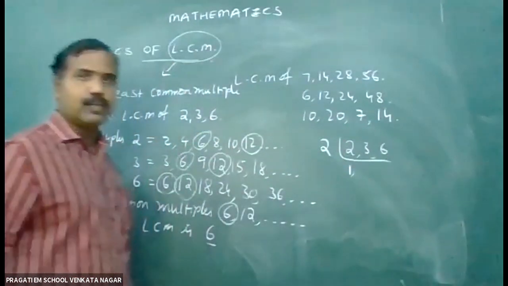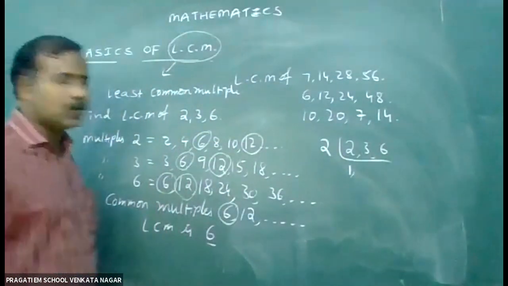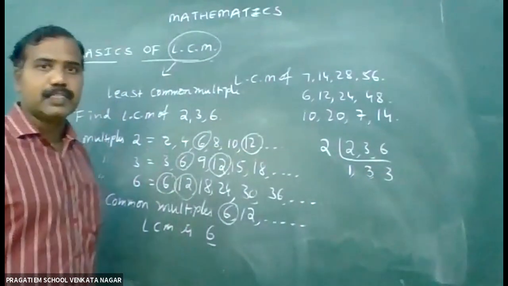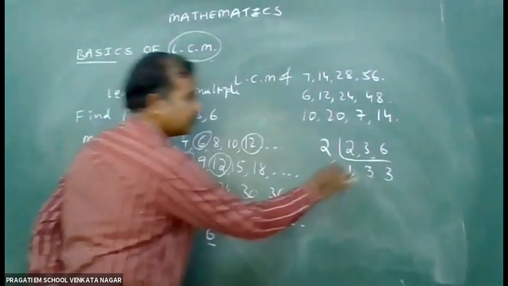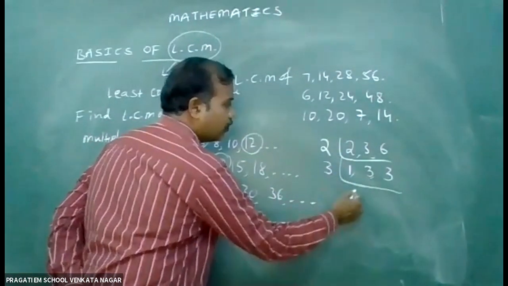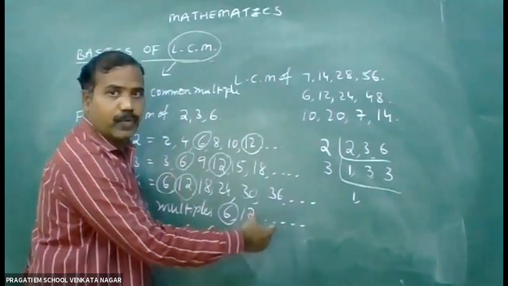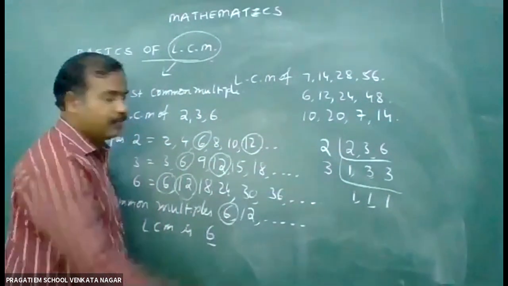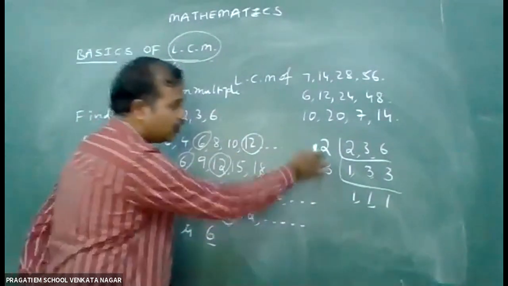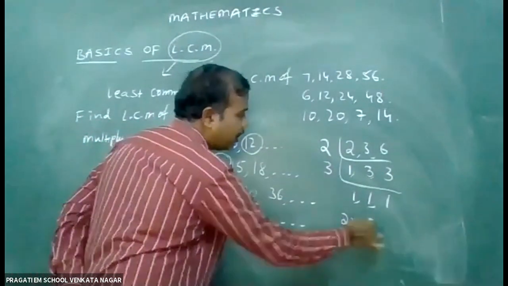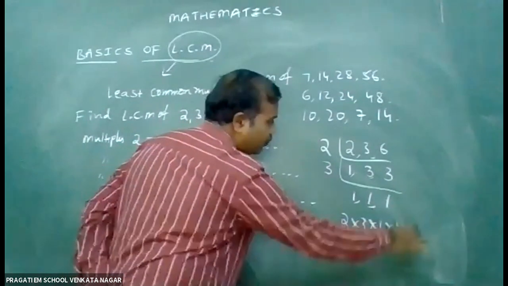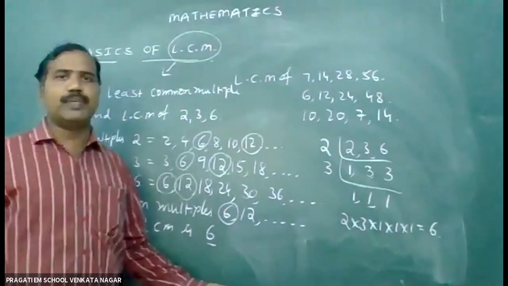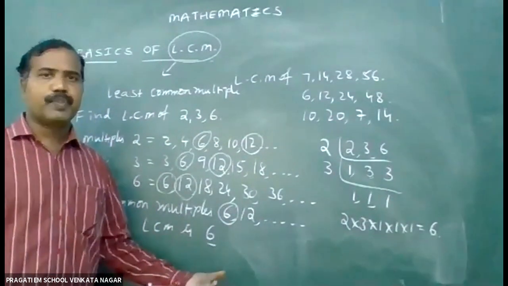2 ones are 2. 3 there. 2 3s are 6. In 3 table, we have 3 ones are 3. Just you multiply all these values. 2 into 3 into 1 into 1 into 1 gives 6. So that is also another method of finding the LCM of given numbers.